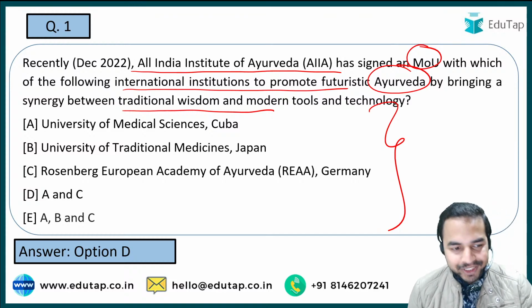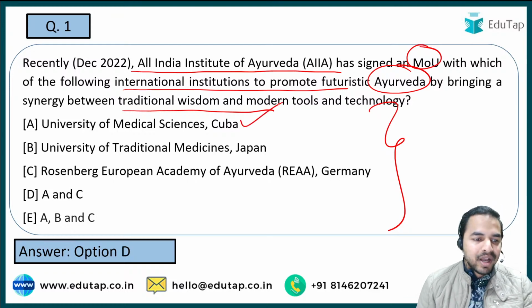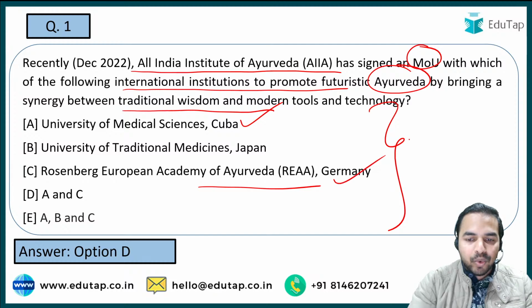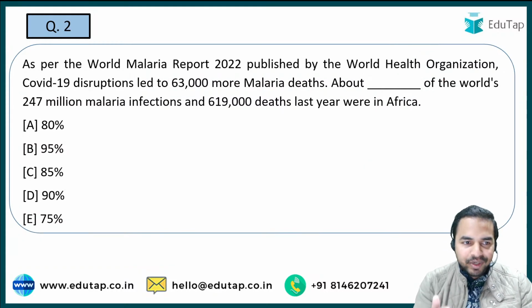So guys, the right answer is option D, that is both A and C, that is the University of Medical Sciences in Cuba and Rosenberg European Academy of Ayurveda, REAA, in Germany. So this is the right answer. I hope that this is clear to all of you. Let's move on to the next question.